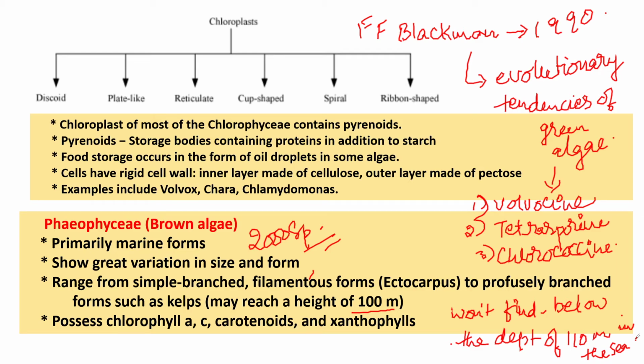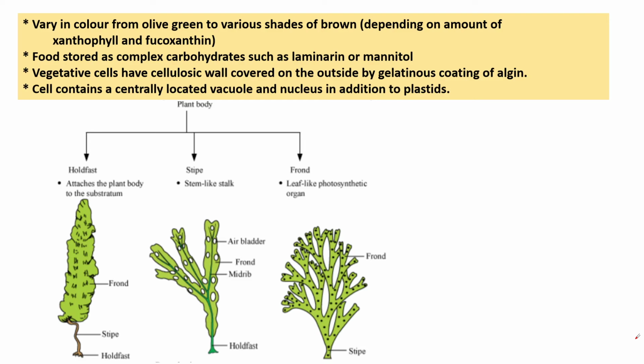Brown algae vary in color from olive green to various shades of brown, depending on the amount of xanthophyll and fucoxanthin. Food is stored as complex carbohydrates such as laminarin or mannitol. Vegetative cells have a cellulosic wall covered on the outside by a gelatinous coating of algin. The cell contains a centrally located vacuole and nucleus in addition to plastids.